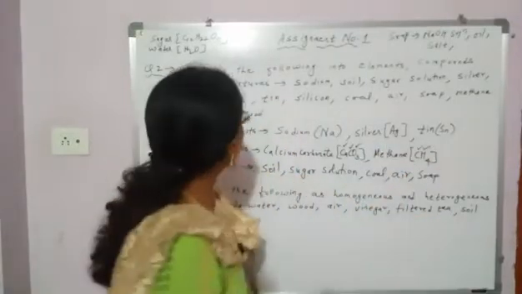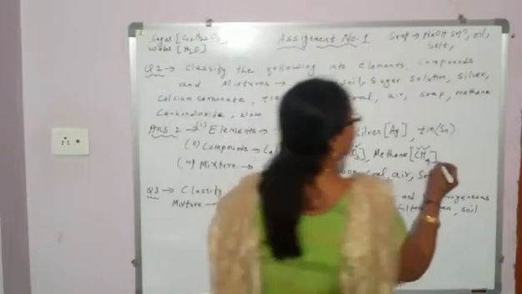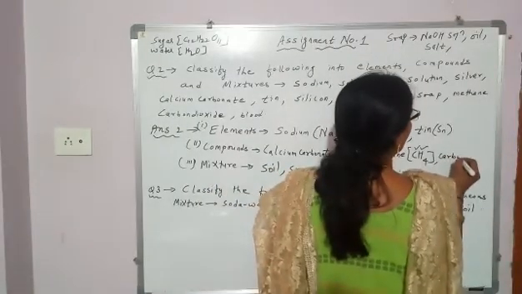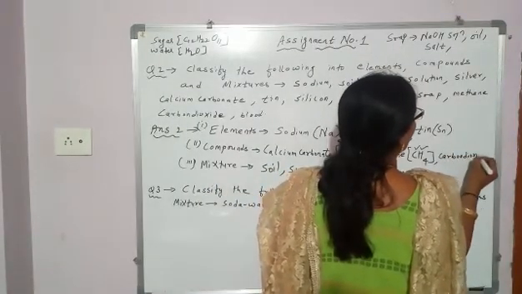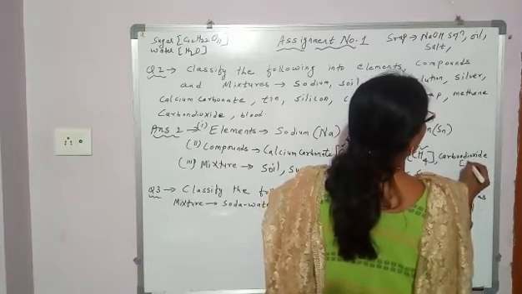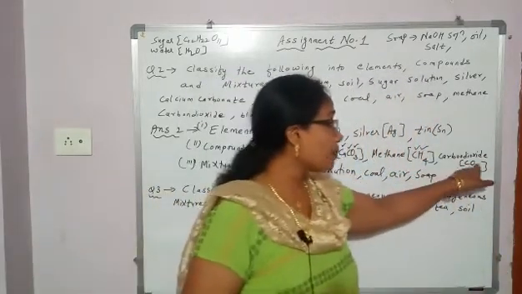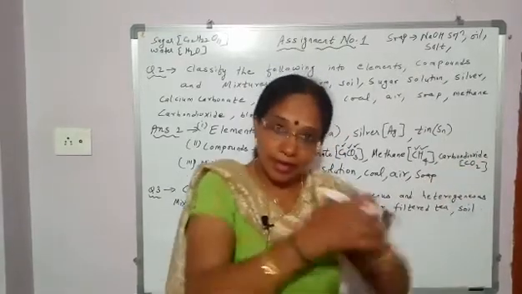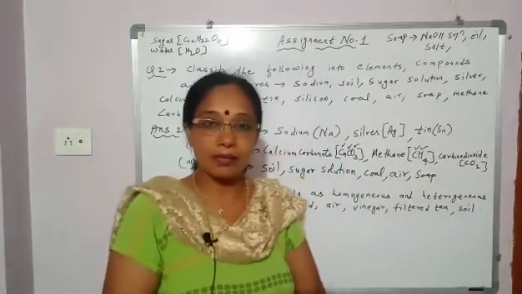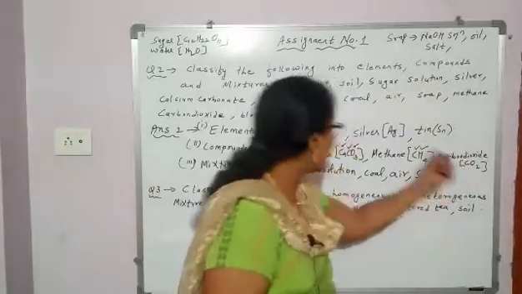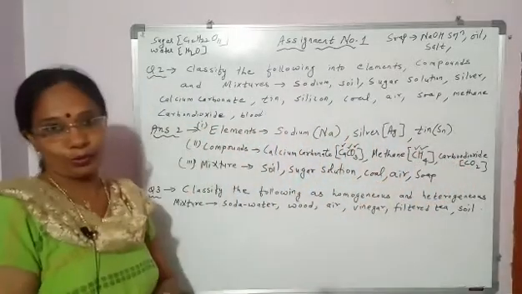Okay. Next, carbon dioxide. What is the formula? CO2. This is made up of two elements, carbon and oxygen, combined together in fixed proportion by mass. So carbon dioxide comes under compound.